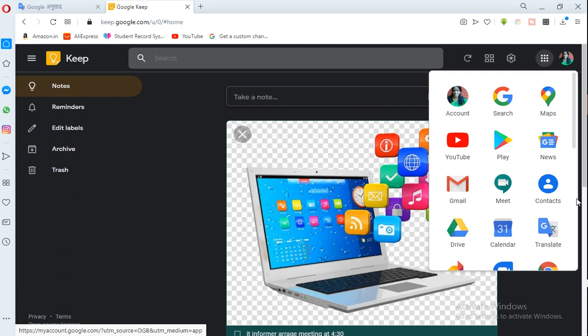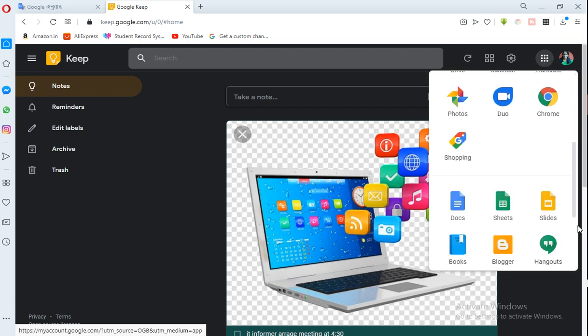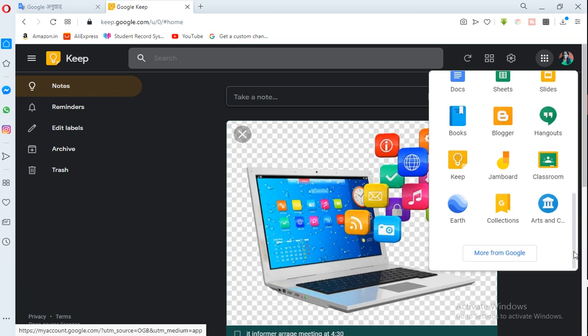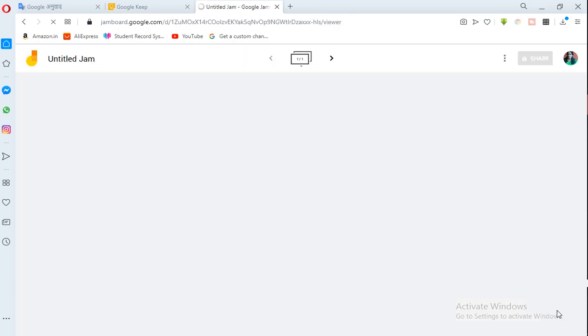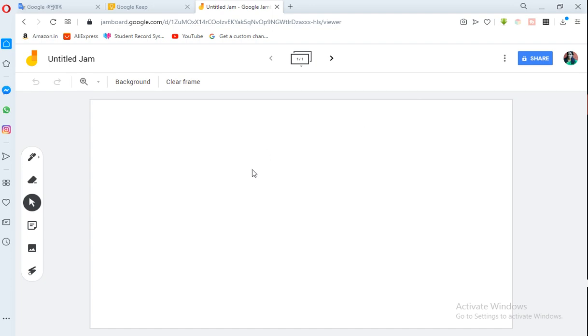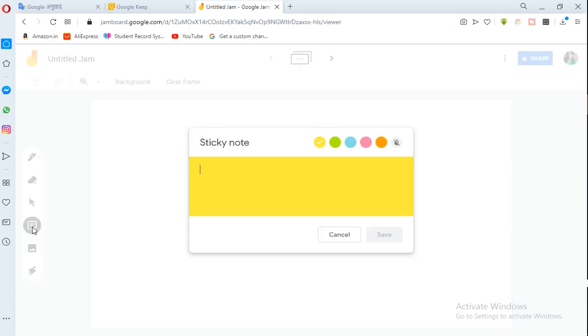So next is Jamboard. You don't have any jam yet. Tap to create one. You tap plus from here. It will give you a place where you can make your own. Eraser, pen, sticky note. Just press it. Here you can write.